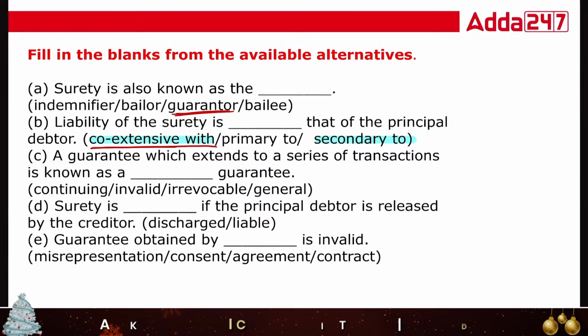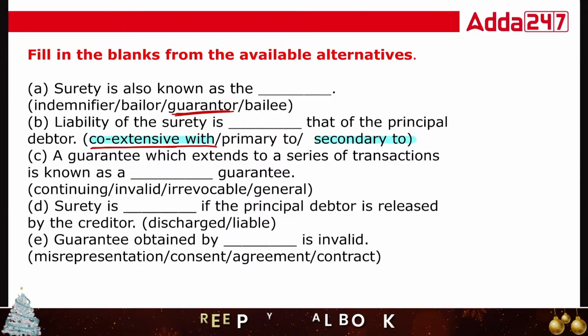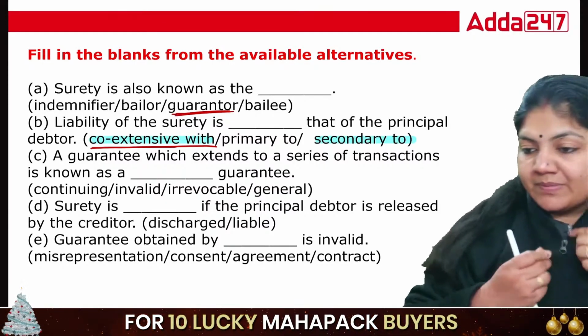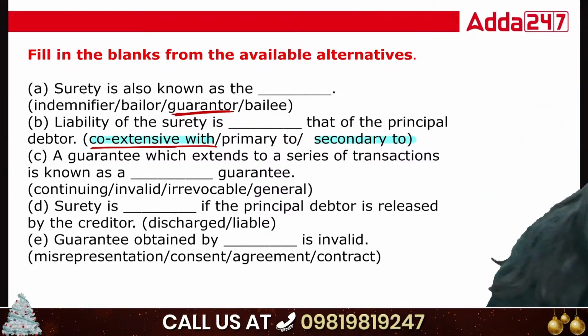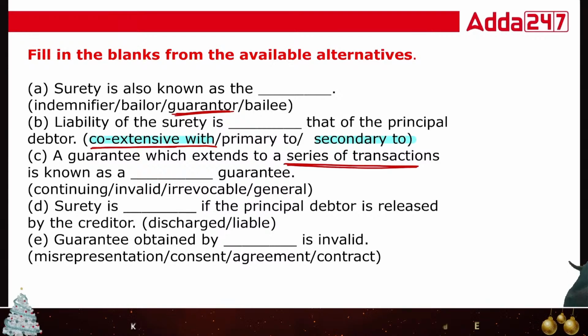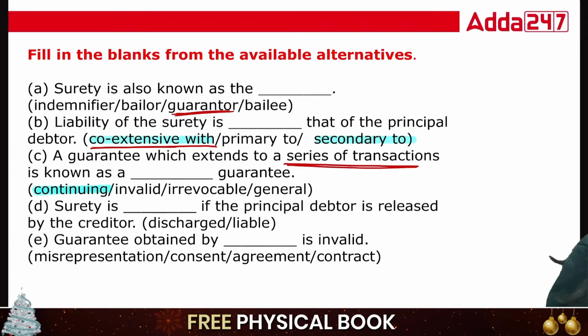Okay, class, you have to understand the wordings carefully. Now a guarantee which extends to a series of transactions is known as continuing guarantee. Okay, cool.